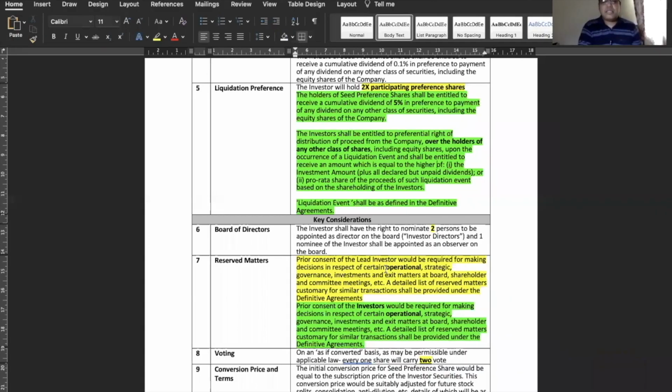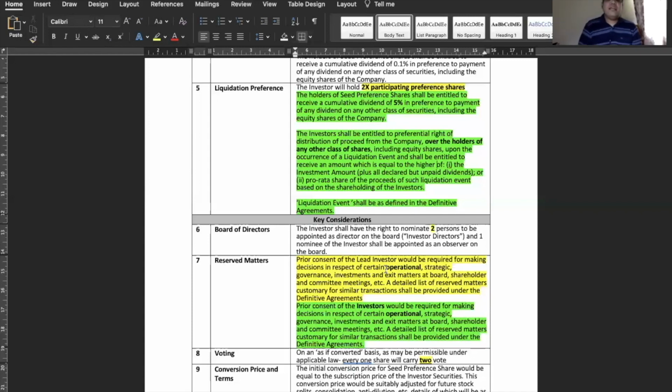Yes, it is not all the decisions, and it is not going to be. Nobody is willing to micromanage. Nobody wants to micromanage every operation of the company. So what it means is any decision that the company takes which has a certain impact, which is probably not in the business plan, or which has a huge impact on the cash flow, those kinds of decisions need a prior consent of the lead investor.